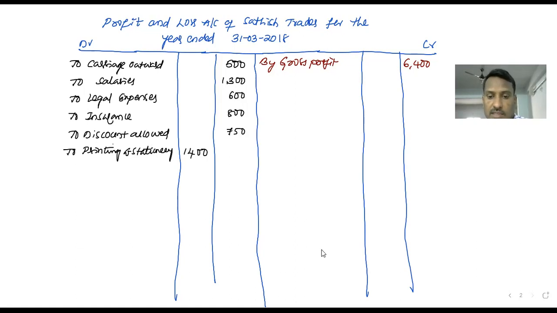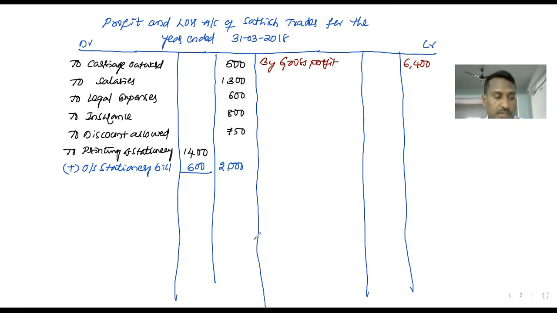Add, this is the adjustment now, outstanding stationery bill 600. 1,400 plus 600 makes 2,000. Now let's come down to the adjustments.